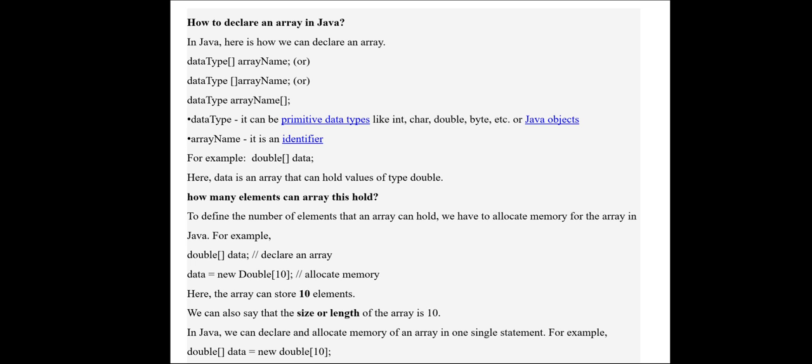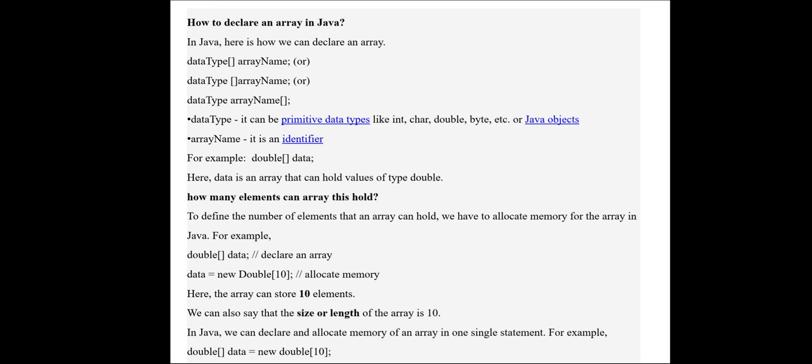So the square brackets can be either with the data type or before the array name, okay, after the data type or before the array name. Otherwise, the simple method we normally use is data type, array name, then at the end we give the square brackets.